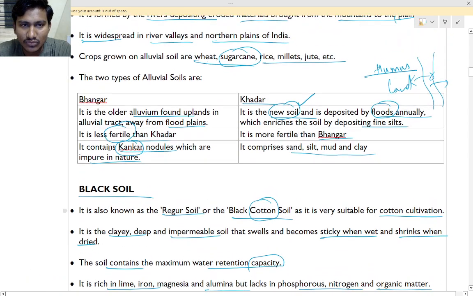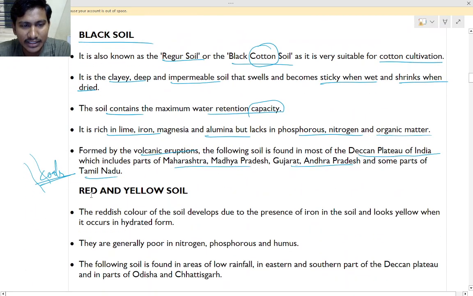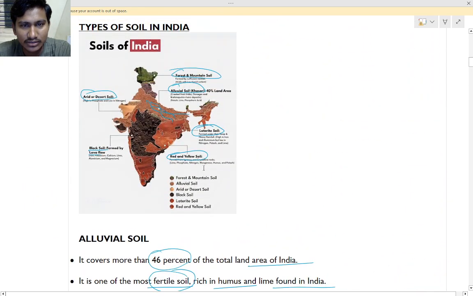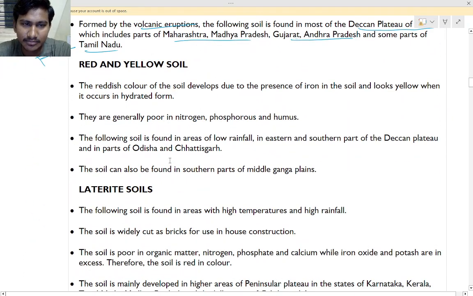So next is what? That is red and yellow soil. Where do you find red and yellow soil? You will find it in this part of the country, right? It is formed by iron in the soil, giving a reddish color. The soil develops a little bit of yellow, not that much, a light yellow color.